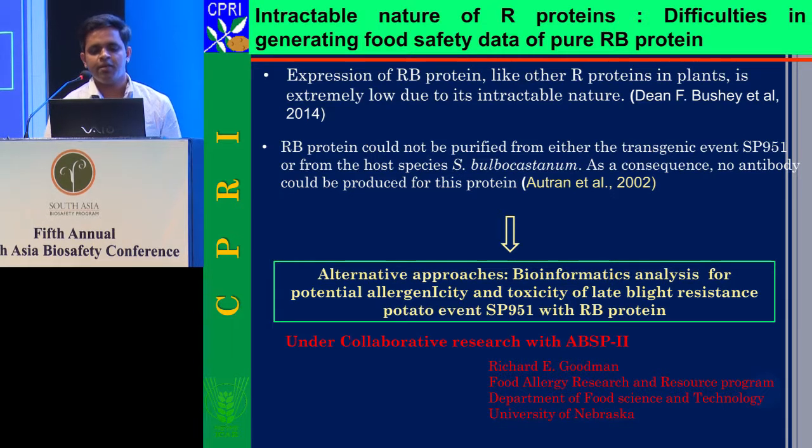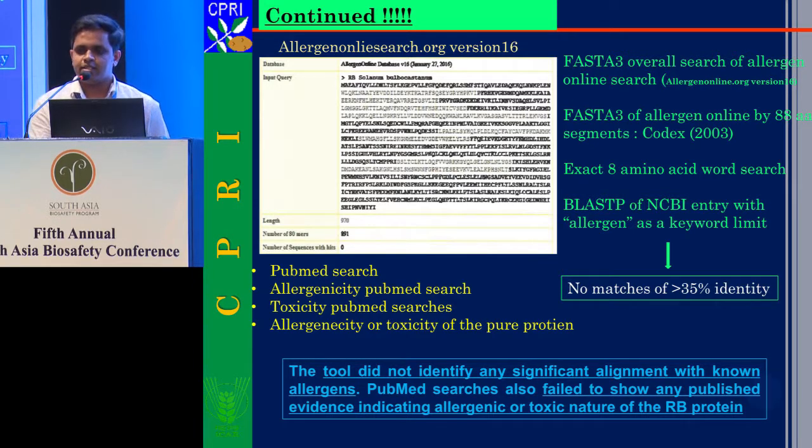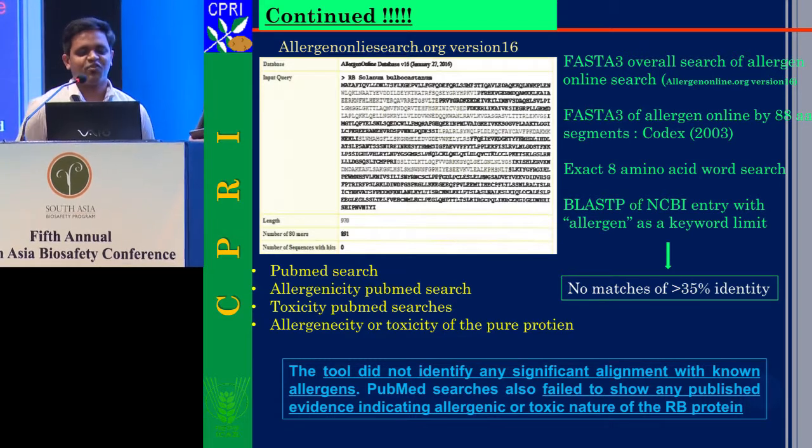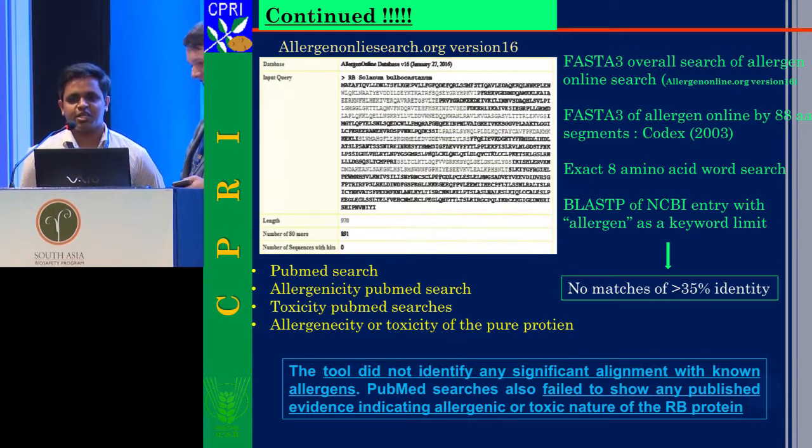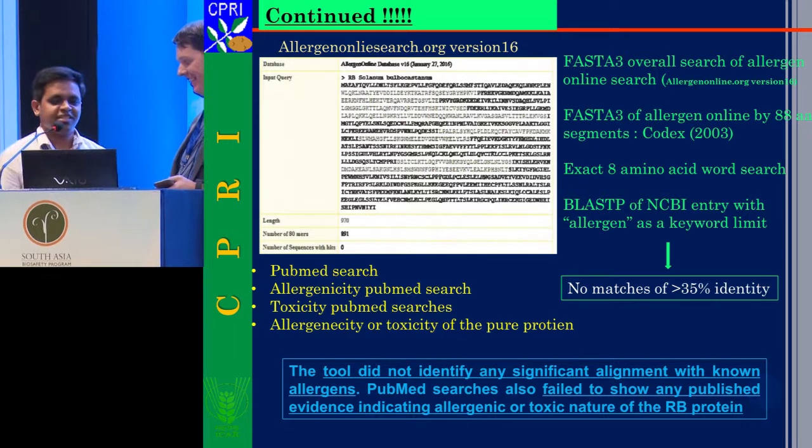Alternatively, with the help of the ABSP2 project, Richard Goodman generated bioinformatic tools for this RB protein using the AllergenOnline search database. We used FASTA3, BLASTP of NCBI, and all the AllergenOnline tools. None of them showed significant similarity of more than 35% with any known allergen. So finally we argue that a regulated food safety study of the pure protein cannot be undertaken due to its intractable nature, and it is supposed to be non-toxic.